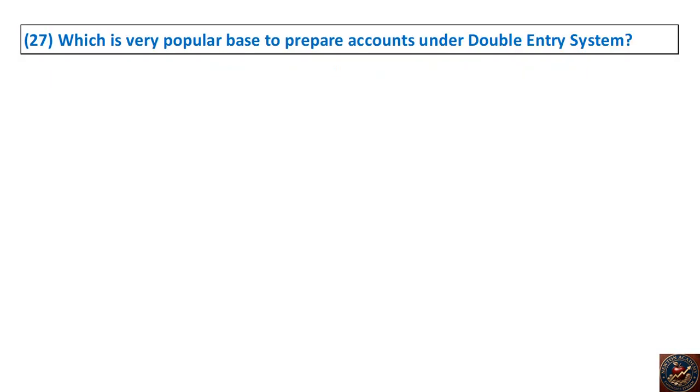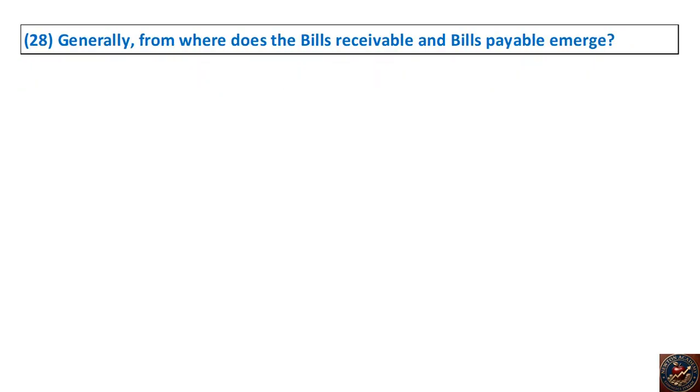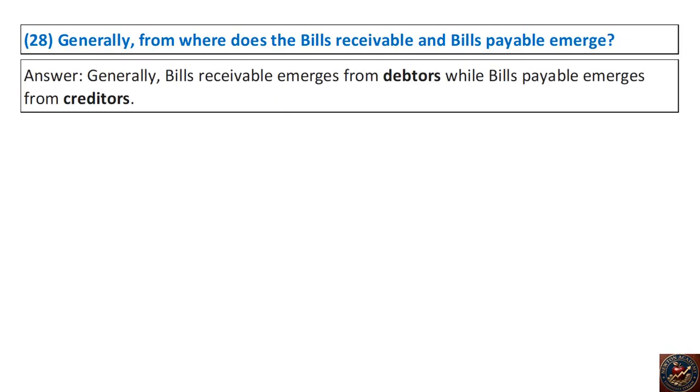27. Which is very popular base to prepare accounts under double entry system? Answer. Mercantile base is very popular to prepare accounts under double entry system. 28. Generally, from where does the bills receivable and bills payable emerge? Answer. Generally, bills receivable emerges from debtors, while bills payable emerges from creditors.